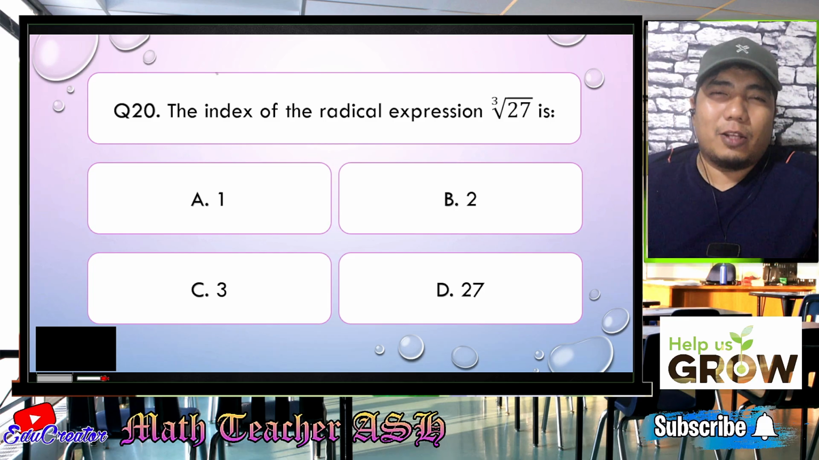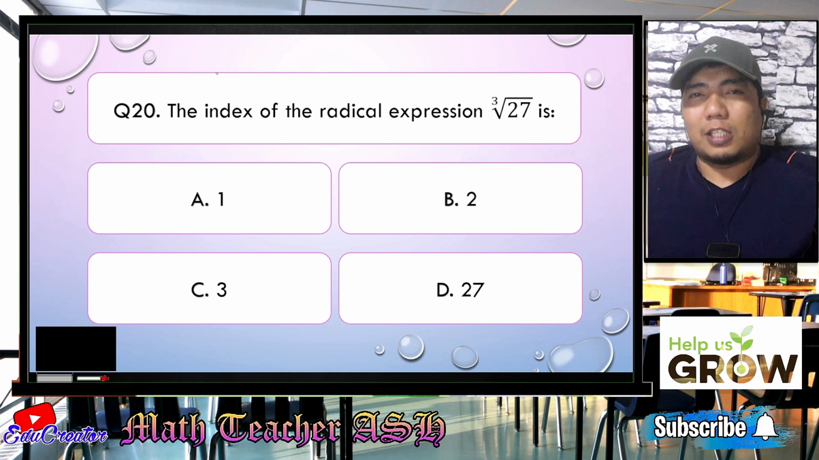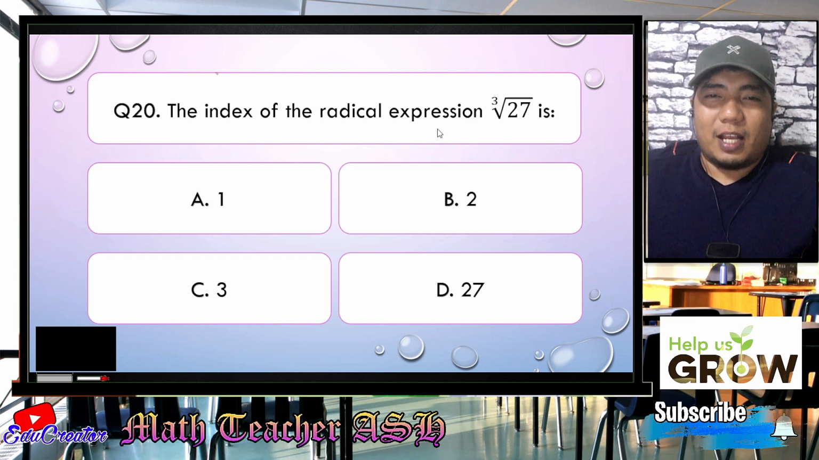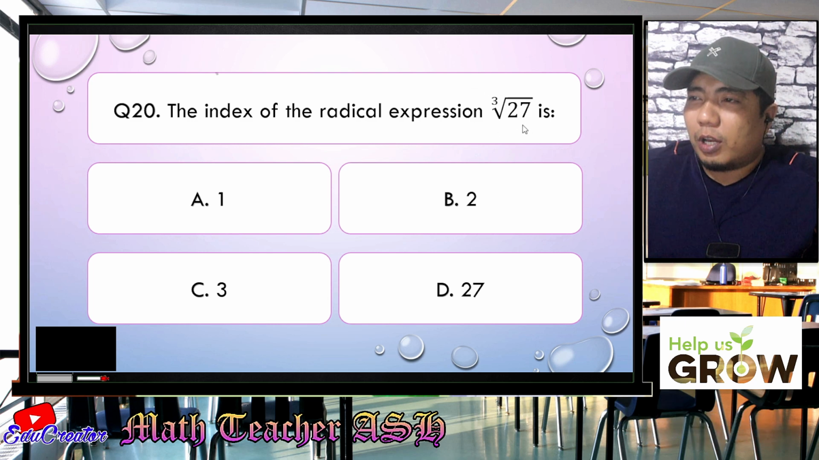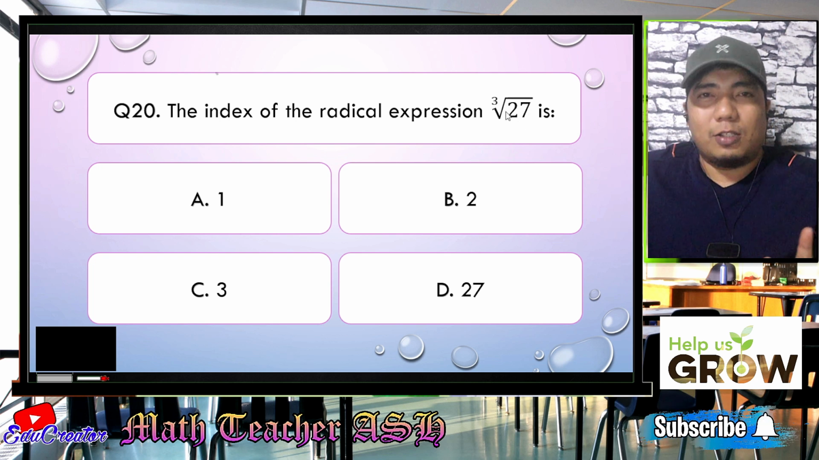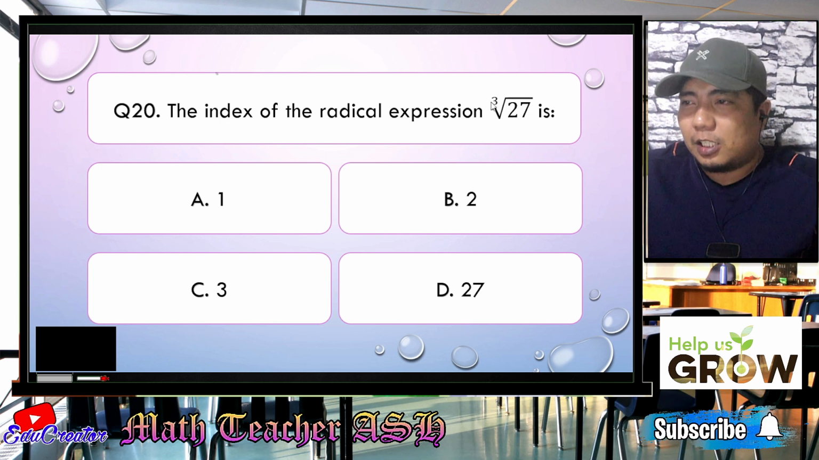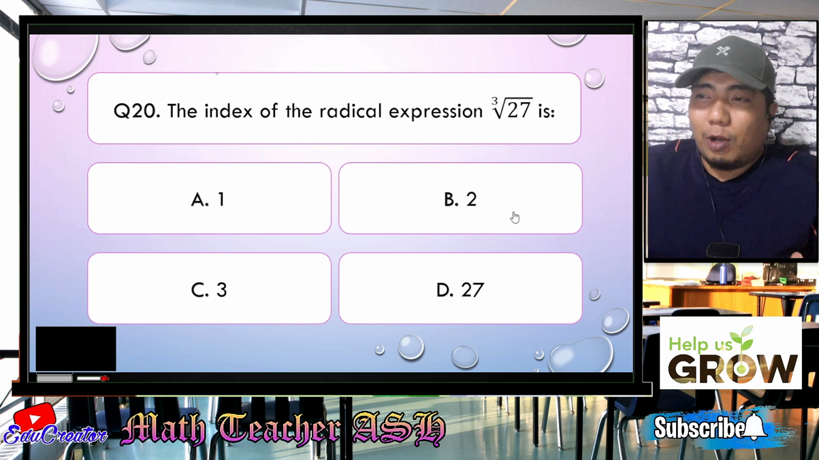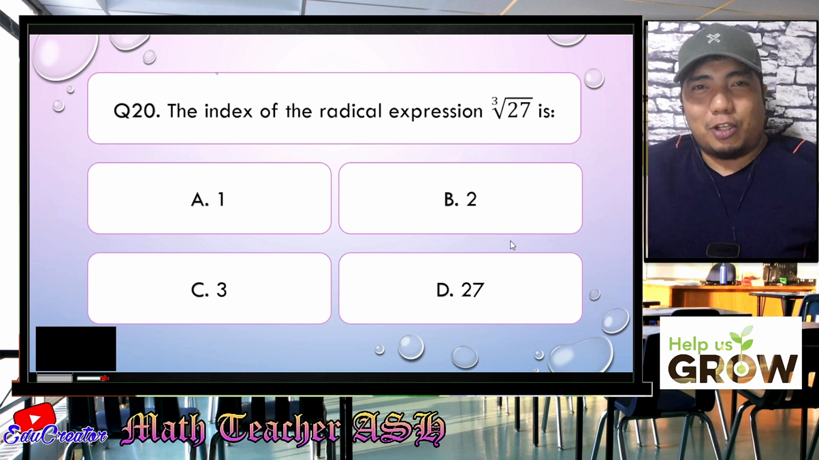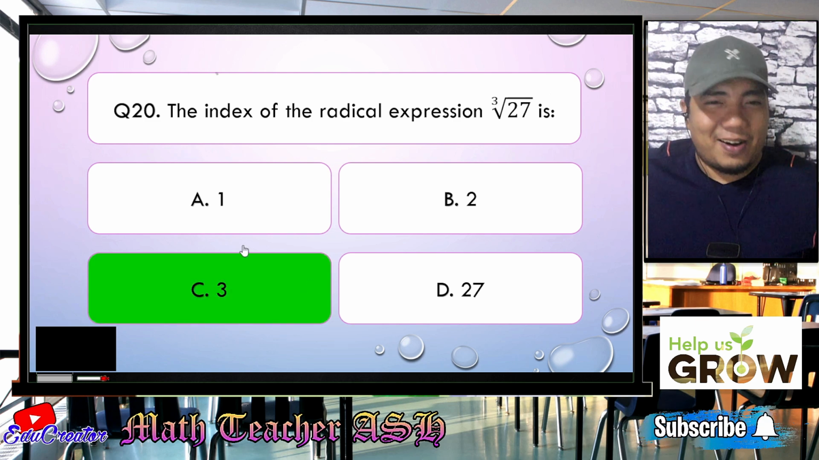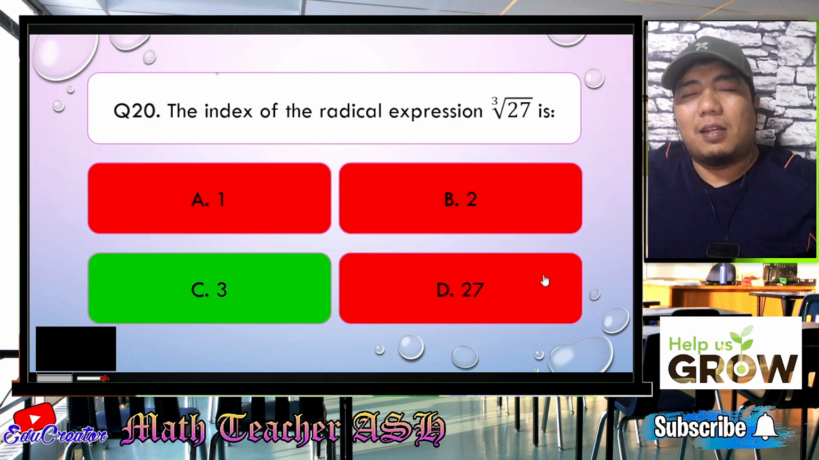Alright, my dear math learners, this question talks about the parts of a radical expression. So, this symbol is the radical sign. This number inside the radical sign is known as the radicand. And this small number here is known as the index. So, basically, we already have answered our question for this. And that is letter C. All right. Easy, right? Very easy, my dear math learners.